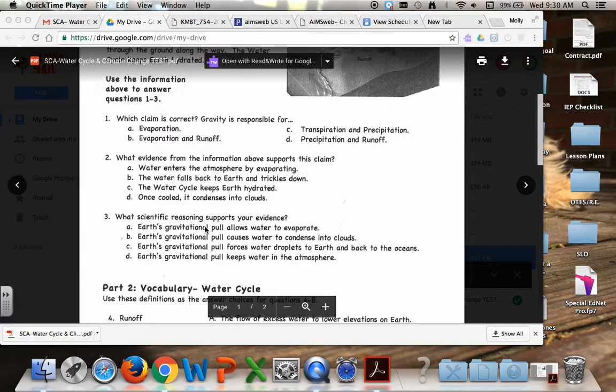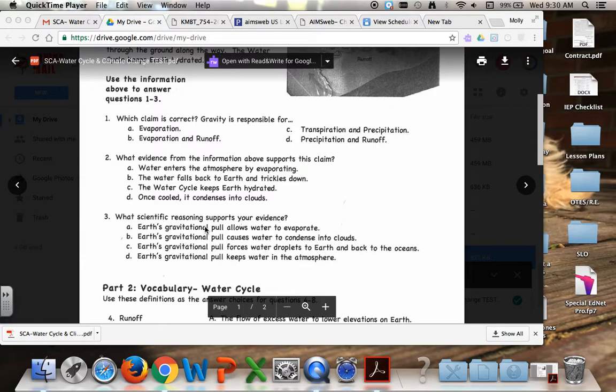Number 2. What is the evidence from the information above that supports this claim? A. Water enters the atmosphere by evaporating. B. The water falls back to Earth and trickles down. C. The water cycle keeps Earth hydrated. Or D. Once cooled, it condenses into clouds.